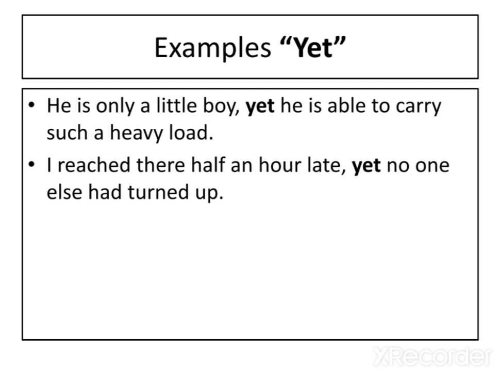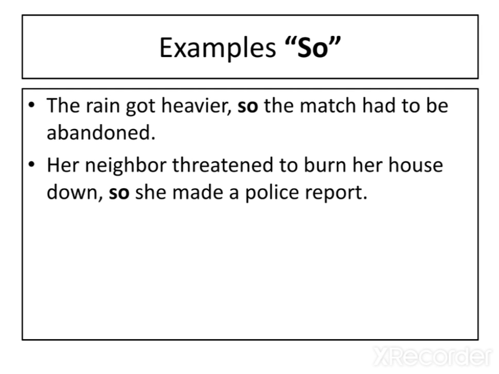Okay, next is so. So is used to mean for this reason. We use it to mean for this reason. It has a similar meaning as therefore. Understand? It has the same meaning as therefore.